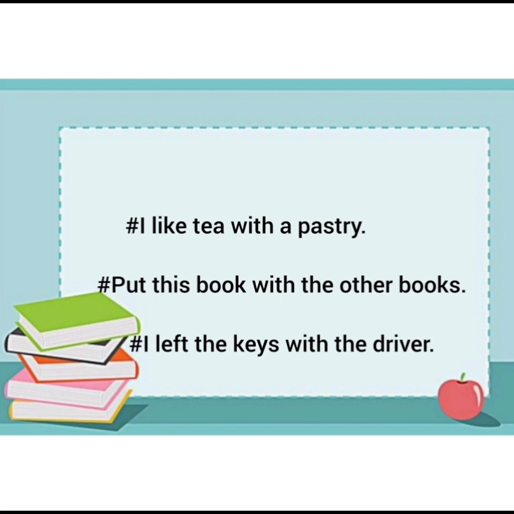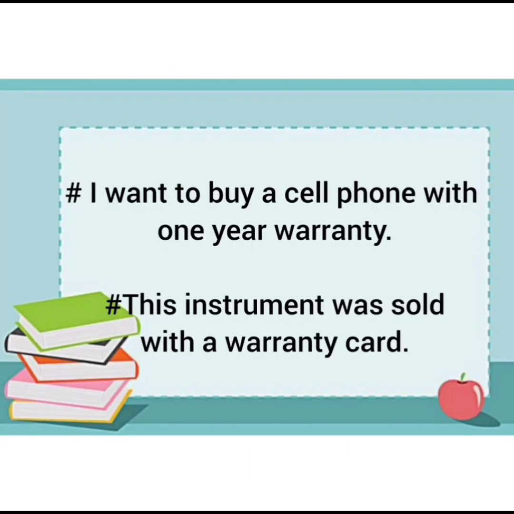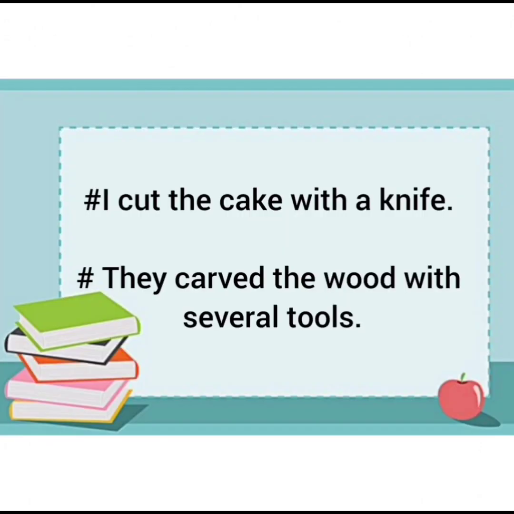Then the next condition is carrying. For example, I want to buy a cell phone with 1 year warranty. This instrument was sold with a warranty card. Then we can use "with" for tools or instruments. For example, I cut the cake with a knife. They carve the wood with several tools.